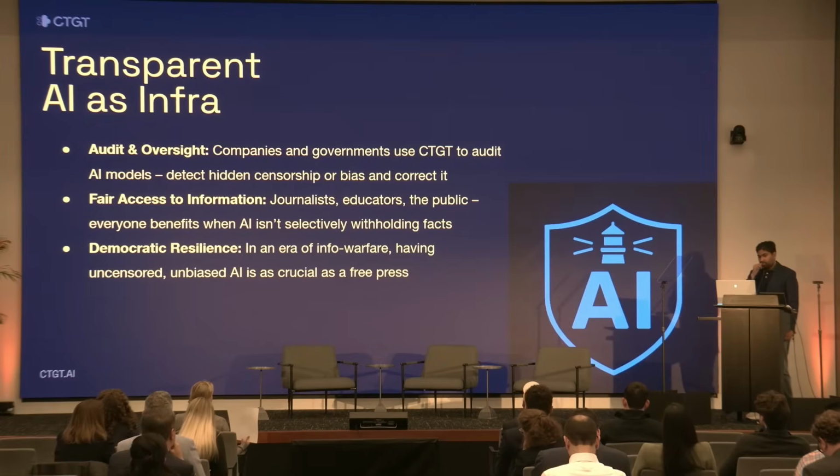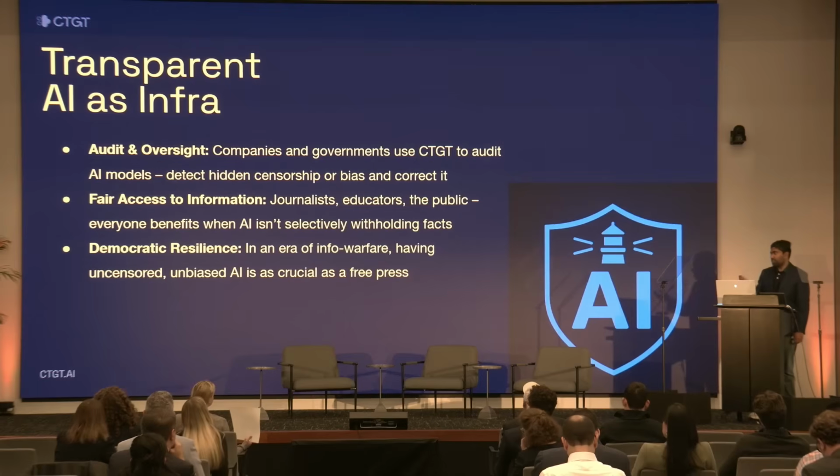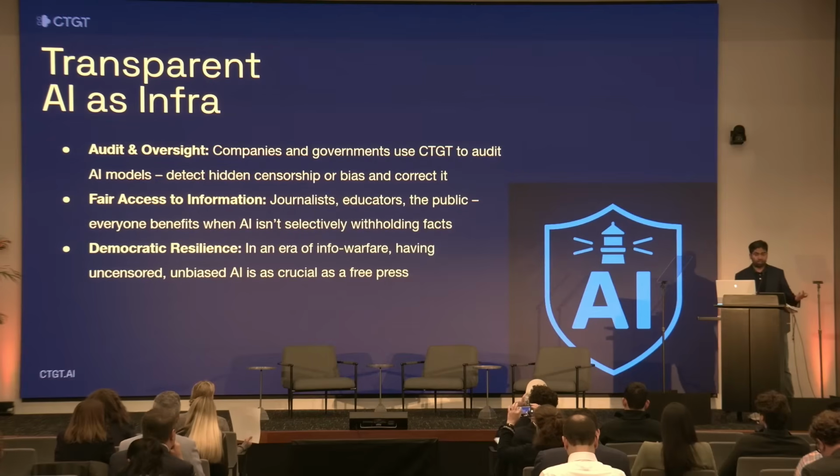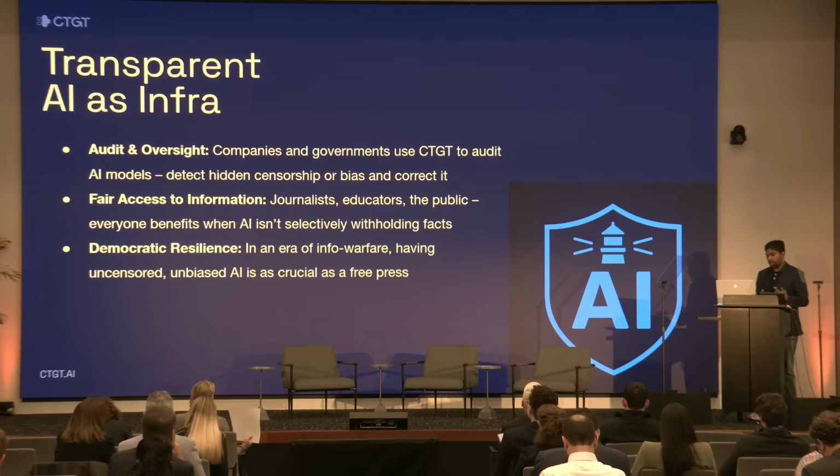So what we're building at CTGT is really more than just a one-off fix. We think about this as infrastructure for a democratic society, right? It's an AI accountability layer that really can sit on top of any model. Whether it's a system used by a government agency, a Fortune 500 company, or just a user like you, our platform is essentially a real-time watchdog, right? It monitors AI outputs, catches those that are unwarranted, and adjusts them before any harm is done.